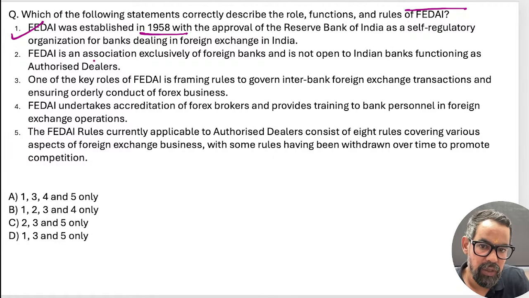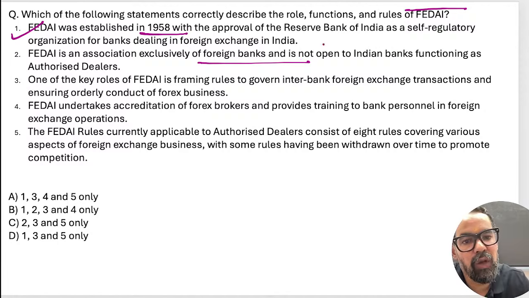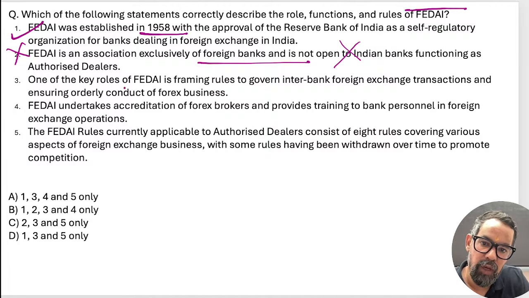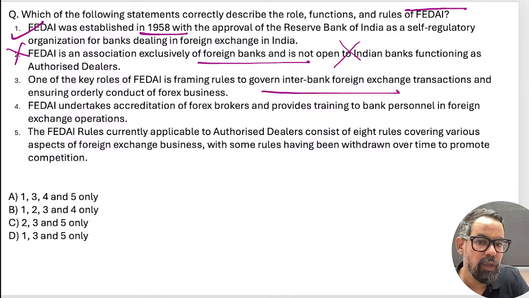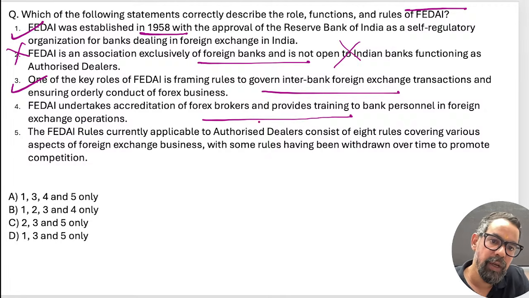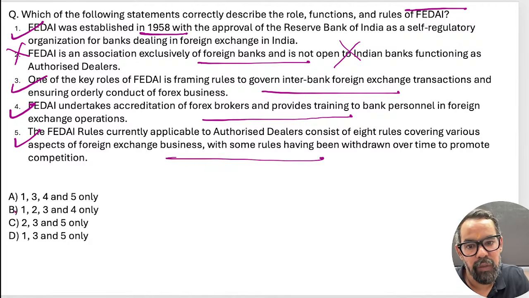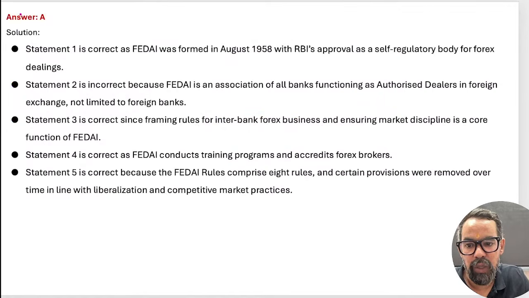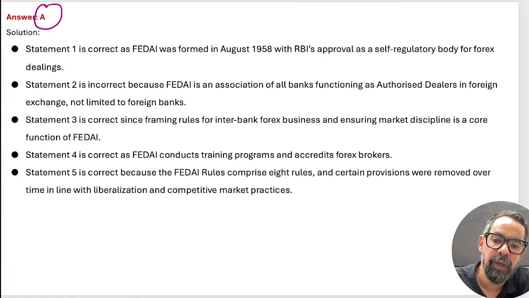Foreign Exchange Dealers Association of India exclusively for the foreign banks and not open. No, this is wrong. The third one is one of its key roles, to govern interbank foreign exchange transactions and disputes. This is also true. The fourth one is to undertake forex brokers and provide training to bank personnel. This is true. It is applicable to authorized dealers, consisting of 8 rules covering various aspects. This is also correct, right? So 1, 3, 4, 5 means option A only will be the correct answer for this particular one.